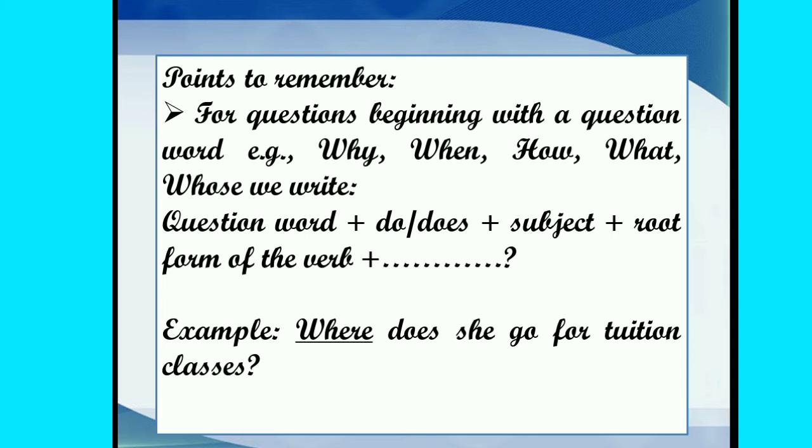For questions, we begin with a question word. For example, why, when, how, what, whose. We write question word and do or does, then subject and root form of the verb. Where does she go for tuition classes?